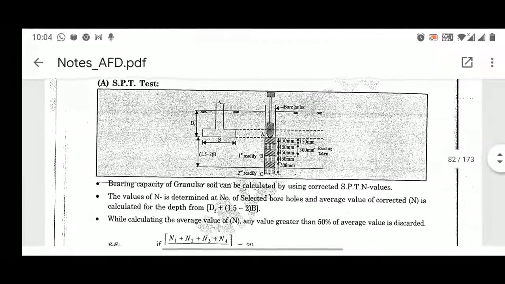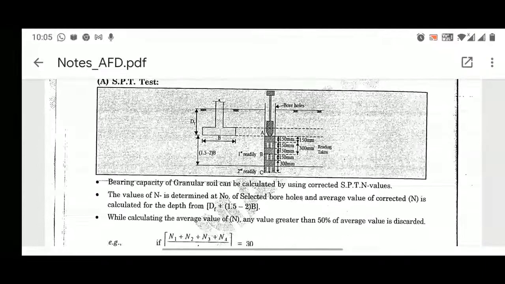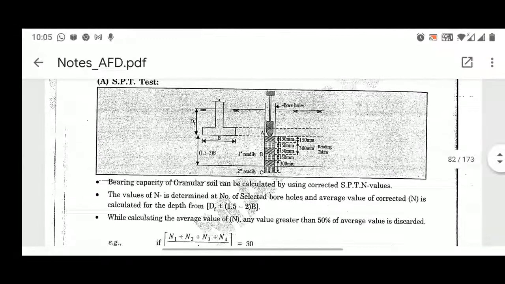So the bearing capacity of granular soil can be calculated by using the corrected SPT N value that I have already told you. The values of N are determined at a number of selected boreholes, and the average value of corrected N is calculated for the depth from Df plus 1.5 to 2 times the width of the footing, right? So what we have to do is find the N value for the different boreholes that we are doing, and these values are basically corrected, and then the average value of all the SPT tests we have done on those boreholes will be taken.